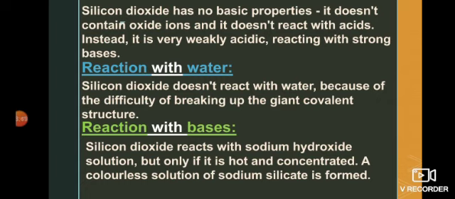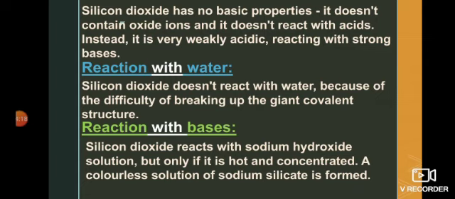It does not contain any oxide ion, unlike the previous oxides. In the case of sodium, magnesium and aluminium, all contain oxide ions. Silicon dioxide does not contain any oxide ion, so it does not react with acids. Instead, it's very weakly acidic, and it can react with strong bases. The oxide ion shows the basic nature of a compound. As silicon dioxide does not contain any oxide ion, it does not have basic nature. It is very weakly acidic; it does not react with acids, but it can react with strong bases.